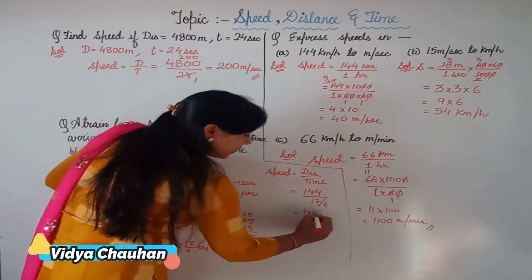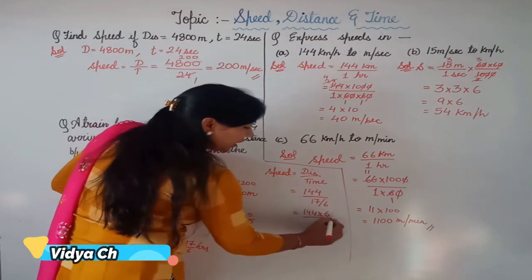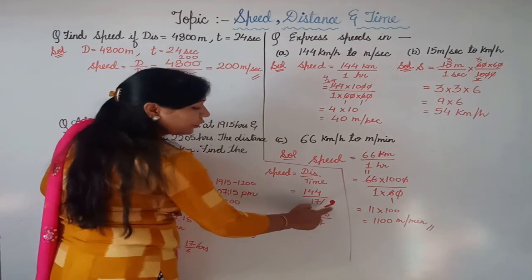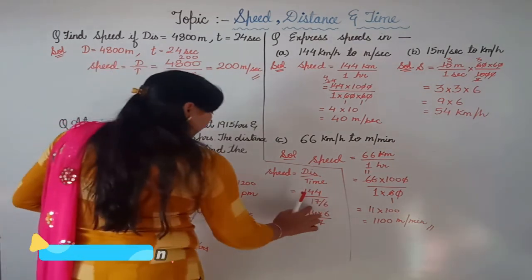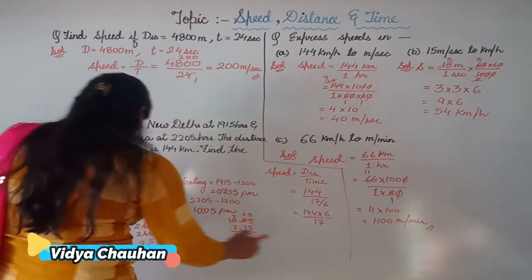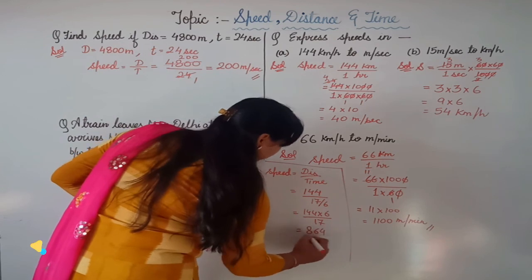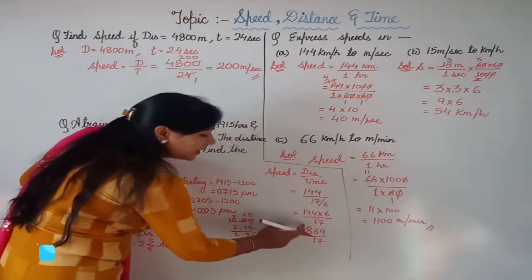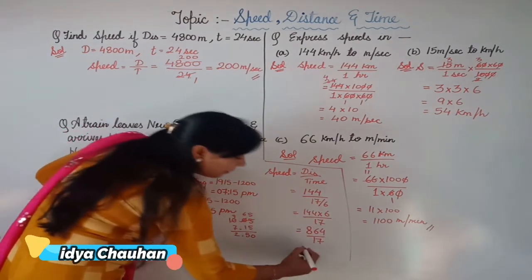Now taking this denominator to the numerator, it will become multiplication upon 17. So it will become 144 multiplied by 6 upon 17. When you multiply 144 with 6, the answer you will get is 864 upon 17. And when you divide, you will get the final answer in mixed fraction form,